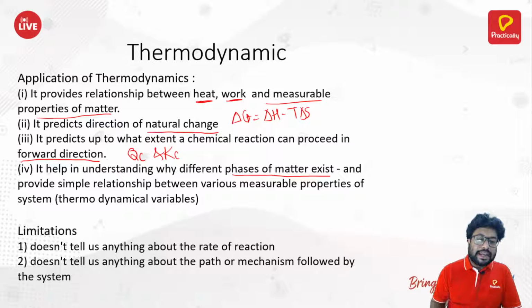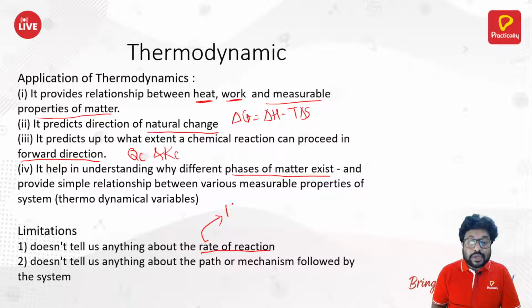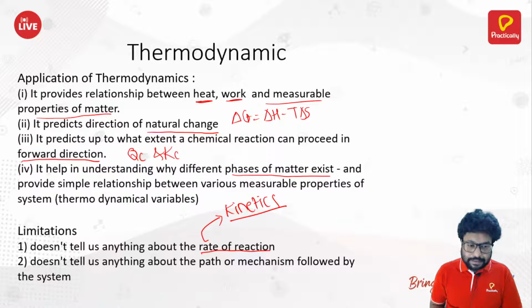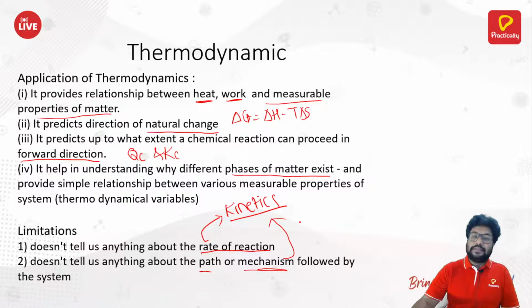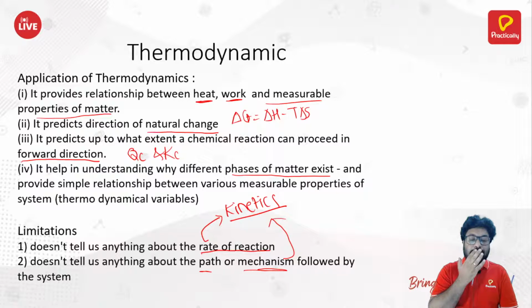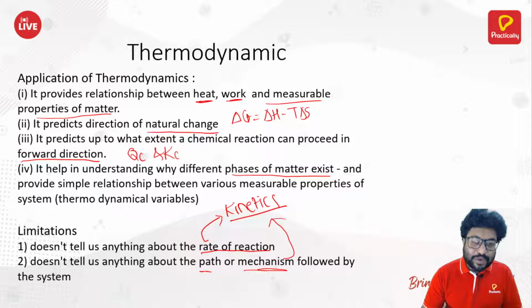There are some limitations. It doesn't tell anything about the rate of reaction. Thermodynamics doesn't tell you about the rate of reaction. Why? Because rate of reaction is told by kinetics. And kinetics and thermodynamics, these two are large branches of physical chemistry. Lastly, it also doesn't tell about a path or mechanism. That is again told by kinetics, because that's a different branch of physical chemistry. It has not been included into thermodynamics. We will be covering the questions from kinetics also in the upcoming sessions. Okay. So moving ahead.